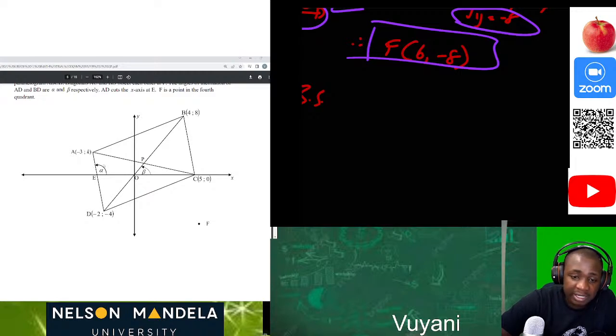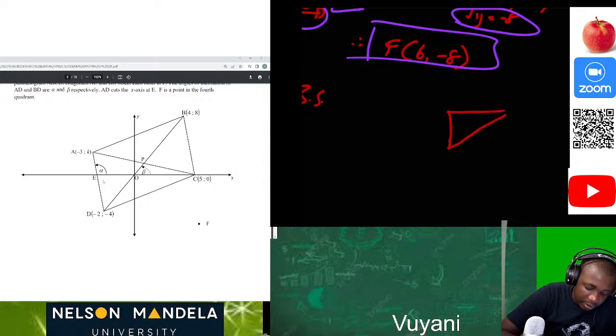Let's start by calculating alpha, and also we must calculate beta. Then everything is easy, because now we can actually see that, let me just try to draw this, so we can see that if we have EDO, it will be something like this.